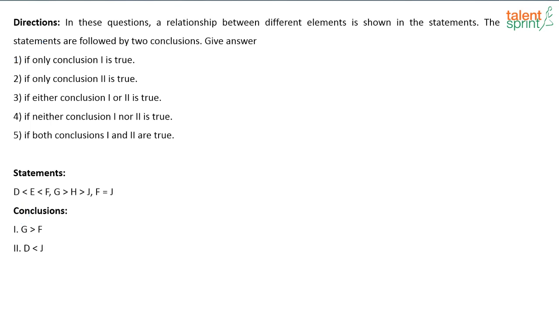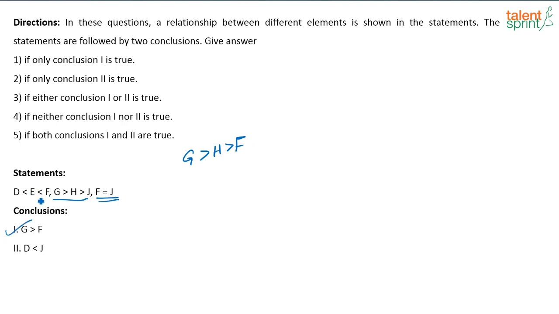Next one. Okay, so how will you do it? D less than E less than F, G greater than H greater than J, F is equal to J. So here you have to find out the relationship between G and F. See, you know very clearly F is equal to J. So here you can write this as G greater than H greater than F, correct? Because F is equal to J. So obviously G is greater than F.